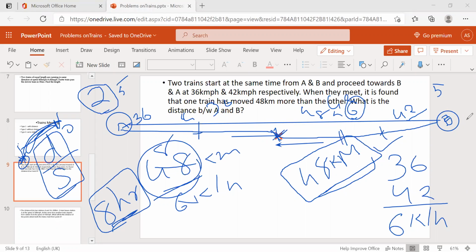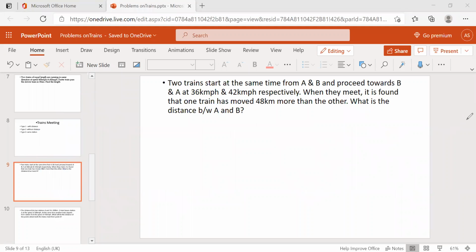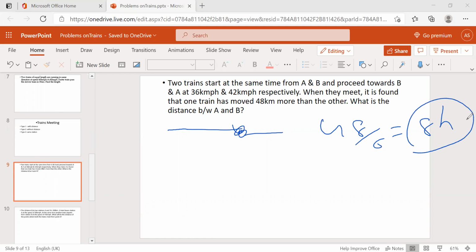Now, do you understand this? I'm going to clear this first of all. The first train is moving and the second train is also moving, and here they met. The 48 kilometers more corresponds to 8 hours. We know the time: the B train, the second train, travels 8 hours. So 8 into 42. How many kilometers?